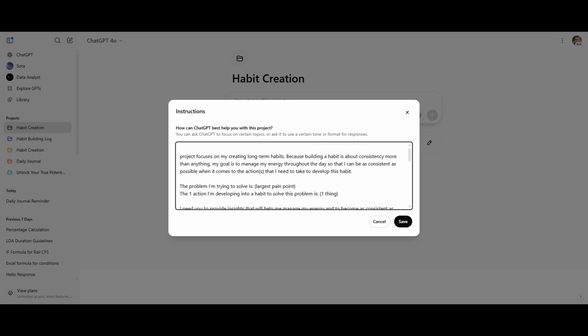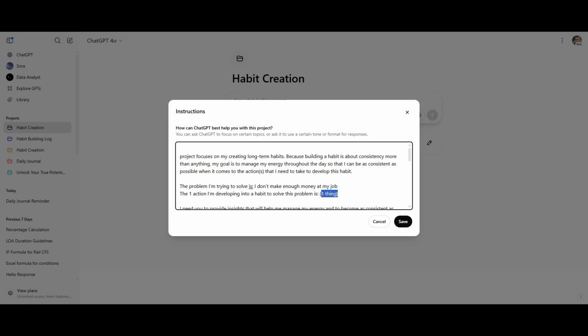Now, the two areas that you need to update yourself specific to your situation is you're going to come over here. The problem I'm trying to solve is, and you're going to put in your largest pain point, and then the one action I'm developing into a habit to solve this problem is the one thing right here. So I'm going to go ahead and make this up, and I'm going to say the problem I'm trying to solve is I don't make enough money at my job.